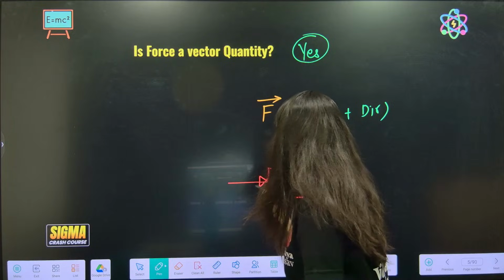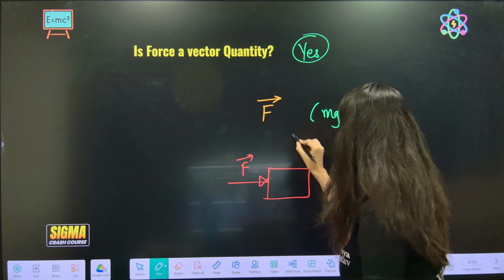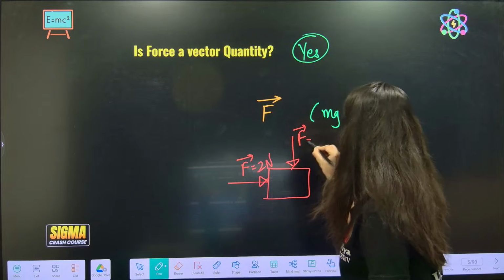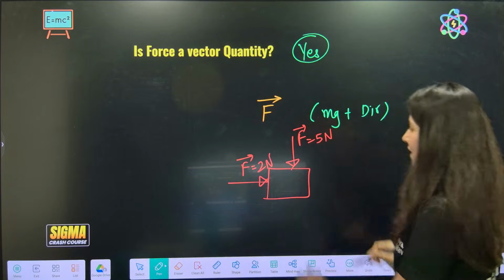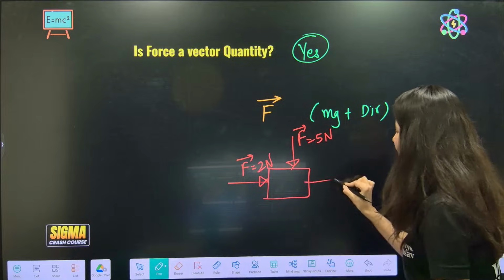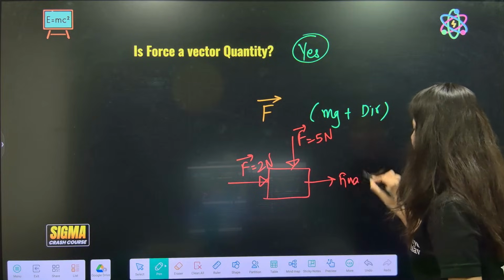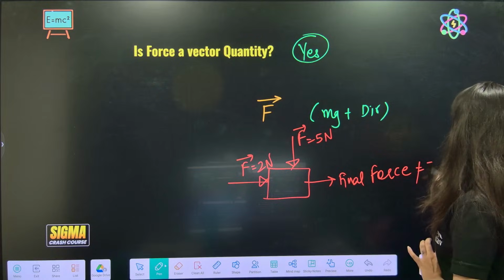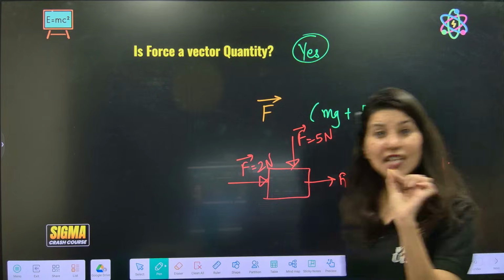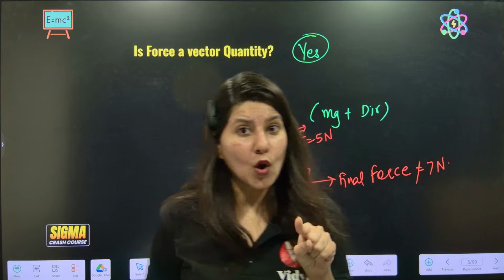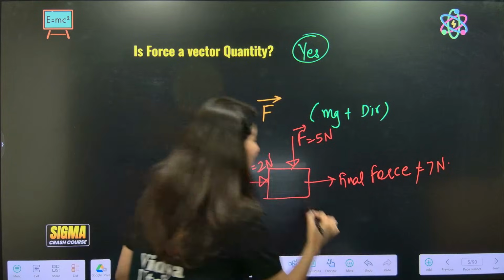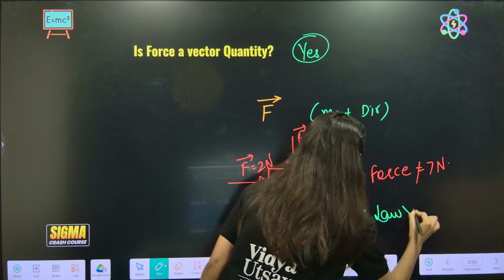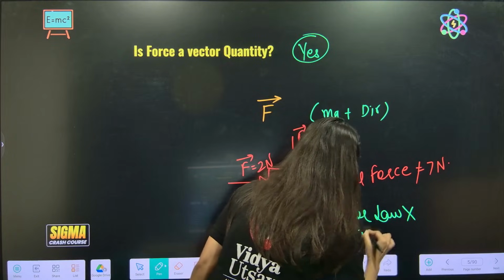I am applying force F over here, and force F over here. If this is 2 Newton and this is 5 Newton, then the overall final force, 2 plus 5, is not equal to 7 Newton. That means this is not obeying normal law, it is obeying vector law. Vector law tick, normal law cross.